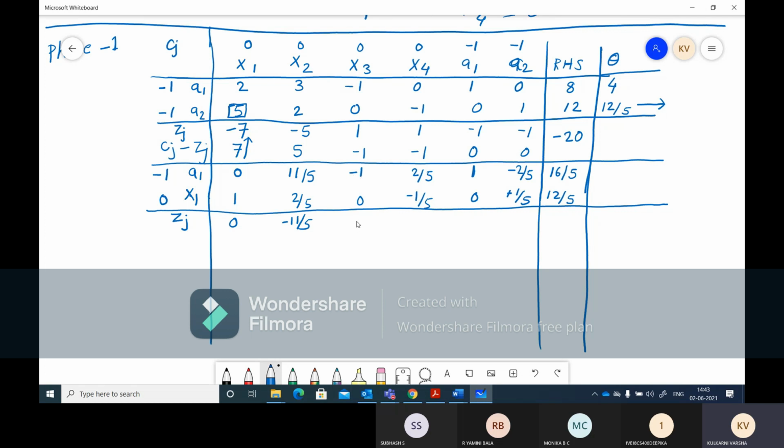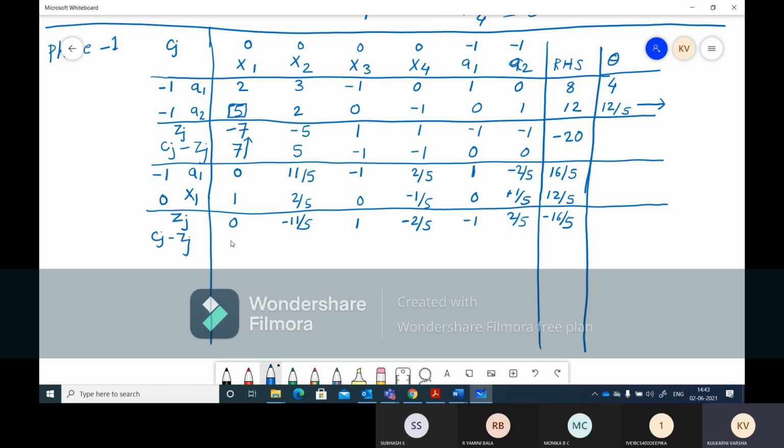So -1 into -1, 1; -2 by 5, minus 1 plus 2 by 5, and here we'll get minus 16 by 5. Right, so we got it. Then we'll do cj minus zj.